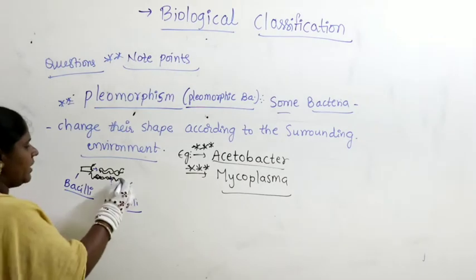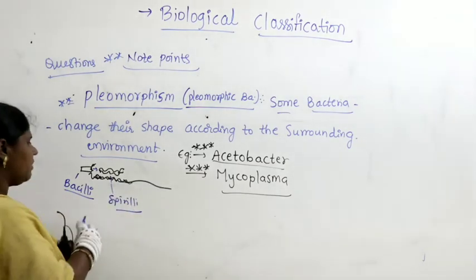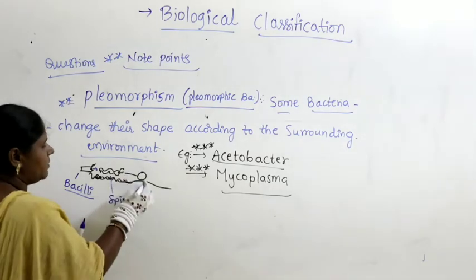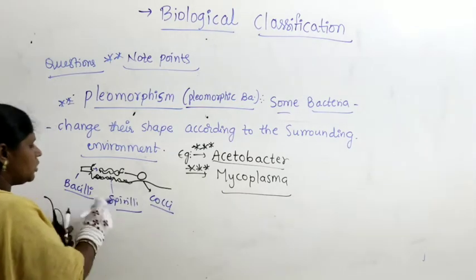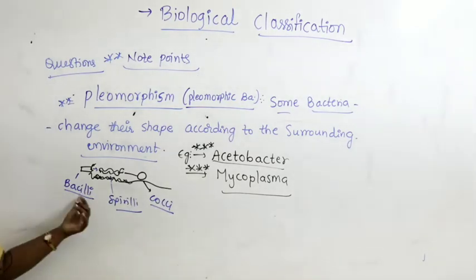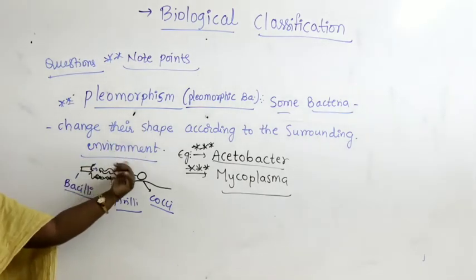After that, again it got a smooth, curved surface, and then it became something like cocci. So here the bacteria has the ability to change its shape from one form to another as per the condition of the environment.